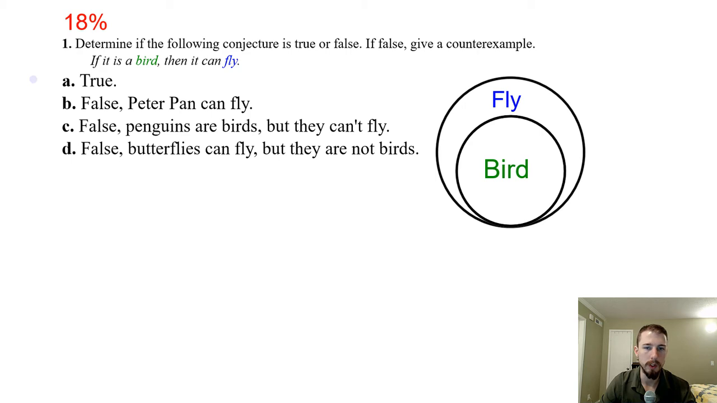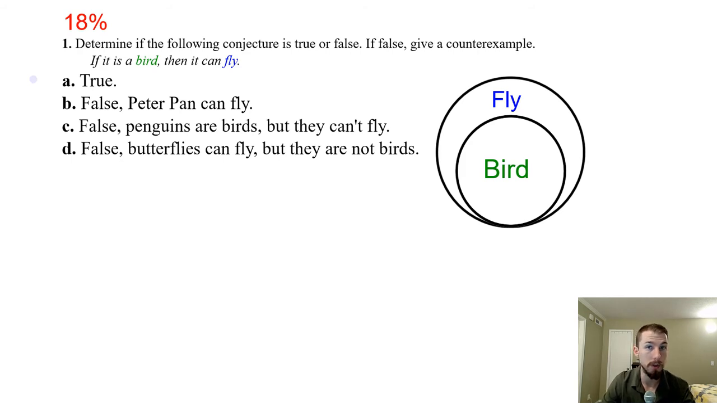Determine if the following conjecture is true or false. If false, give a counterexample. If it is a bird, then it can fly. Now, in general, that is pretty true. Most of the time birds fly, but the real question we have is: is this statement always true? If it is a bird, does it mean that it can fly? So the real question we're asking is, are there flightless birds? And if there are flightless birds that cannot fly, then that would be a counterexample to the statement, because the statement is implying that all birds can fly.